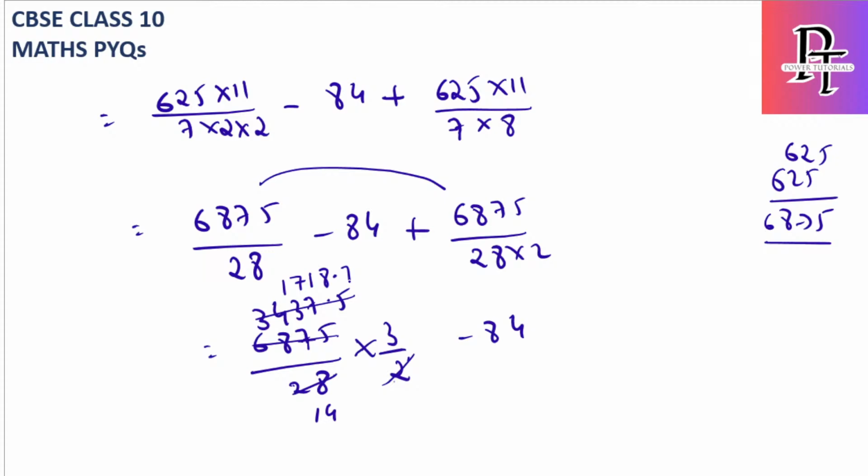Again we have 3 here, so 3 7s are 21, 3 8s are 24, and so on, and we get 345 by 14 minus 84.